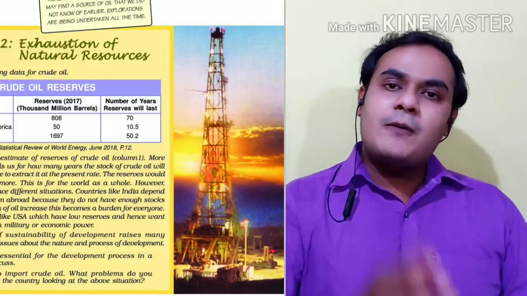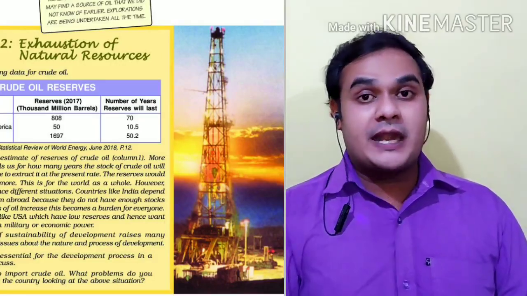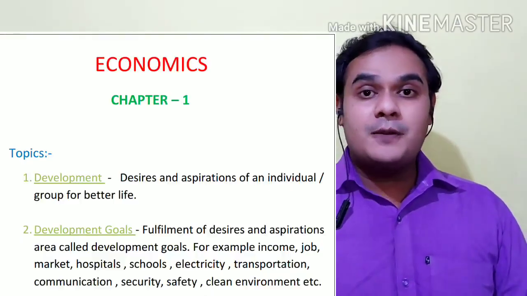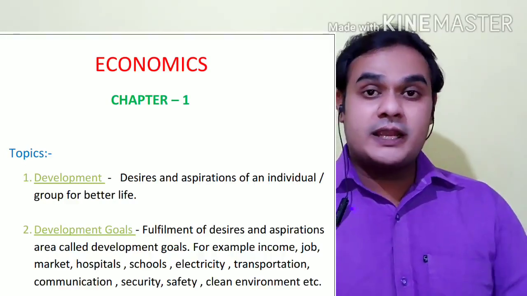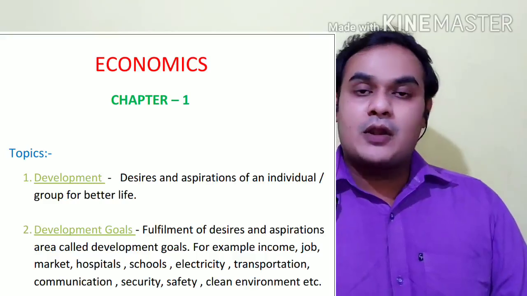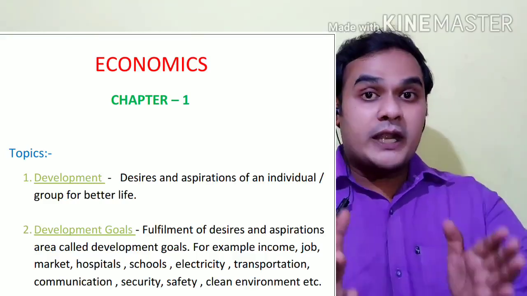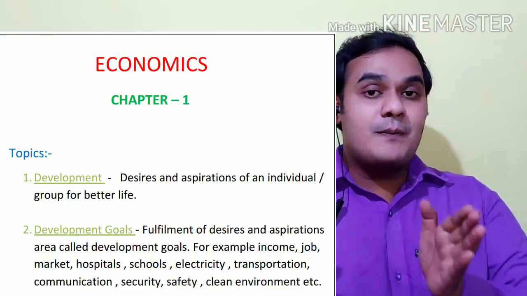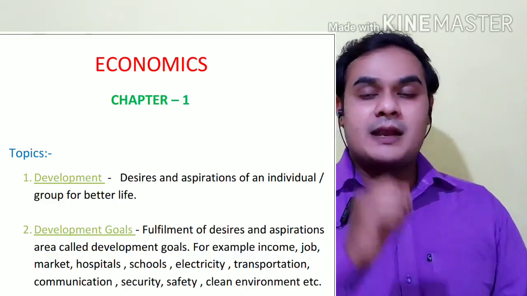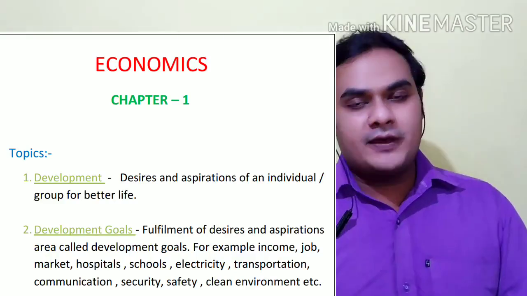If you ask a boy, he would say a shopping mall, a Pizza Hut, a water park, a discotheque. So development means whatever a person desires that would make his life better. So that is the first thing.